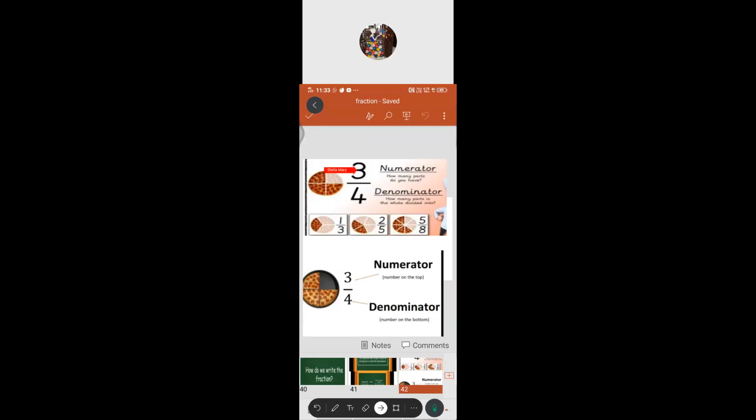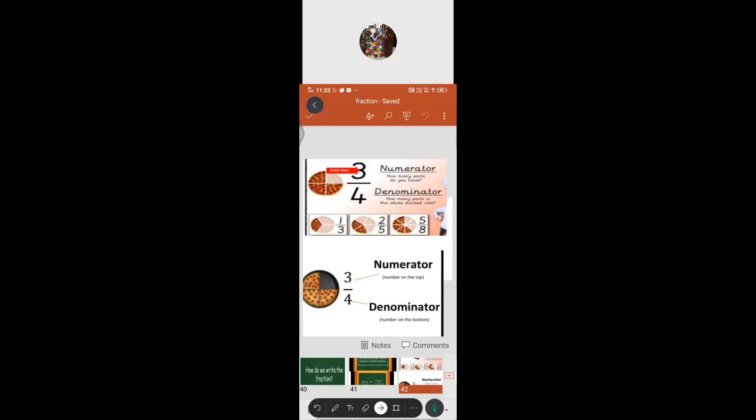So 3 parts you took. From the whole, how many parts have been divided? 4 equal parts. That goes at the bottom. How many parts do you have in your hand? That is denoted in the numerator.